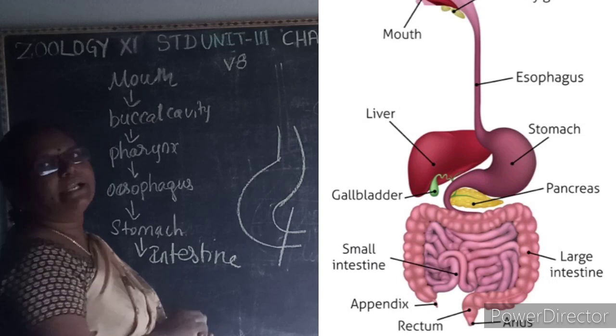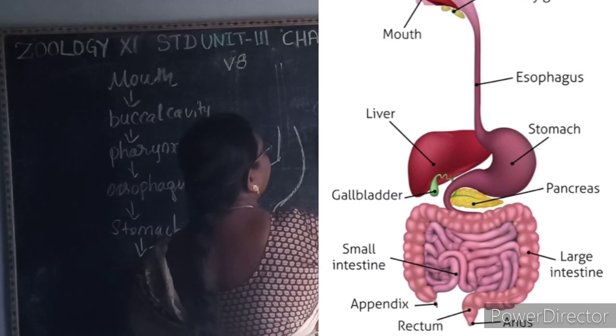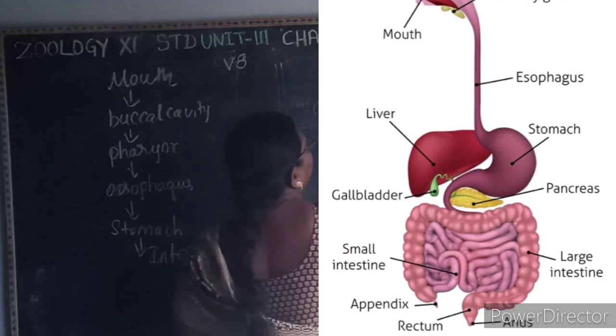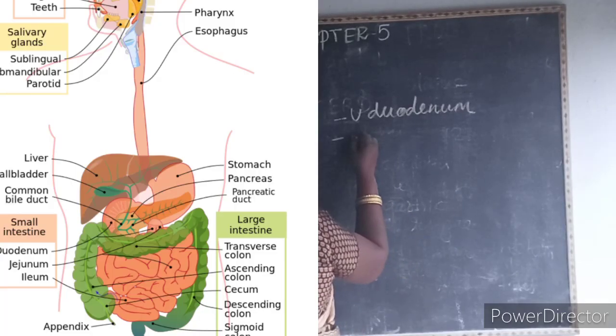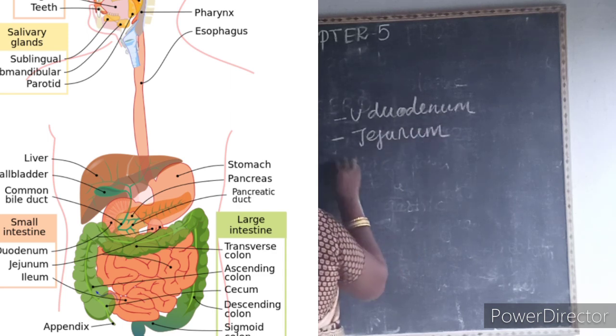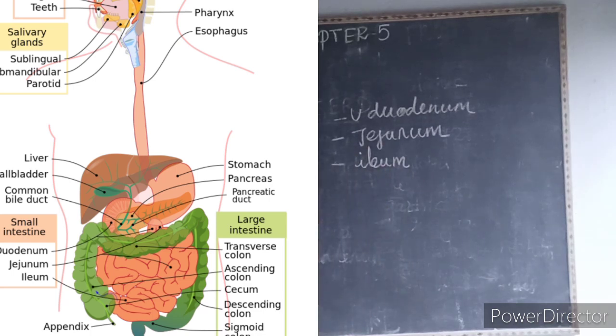Then next we learn about the intestine. The intestine is highly coiled and it has three divisions. The first one is the U-shaped duodenum, the middle part is known as what? Jejunum. It is also coiled, and then the highly coiled part is known as what? Ileum. So what are the three divisions of the stomach? Cardiac, fundus and pylorus. What are the three divisions of the small intestine? Duodenum, jejunum and ileum.